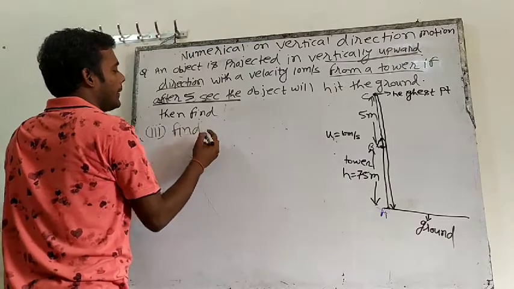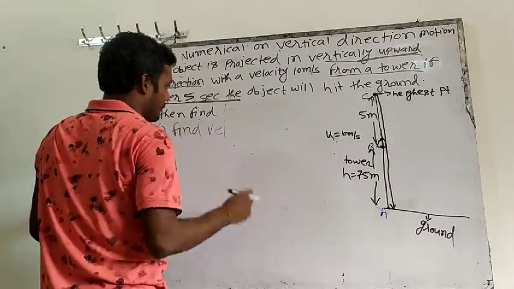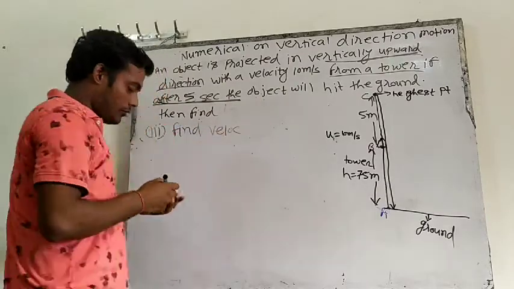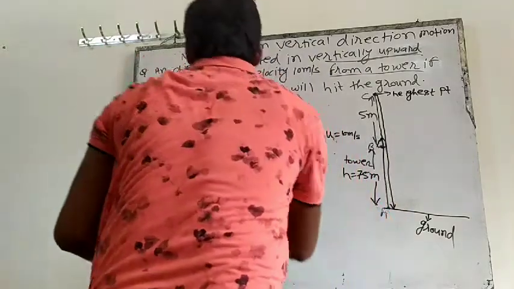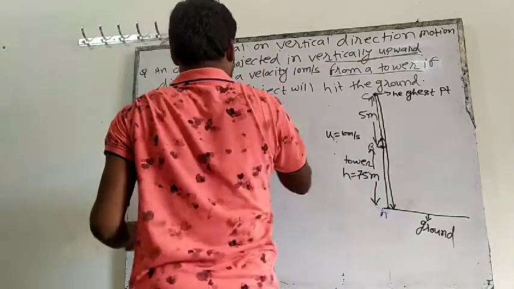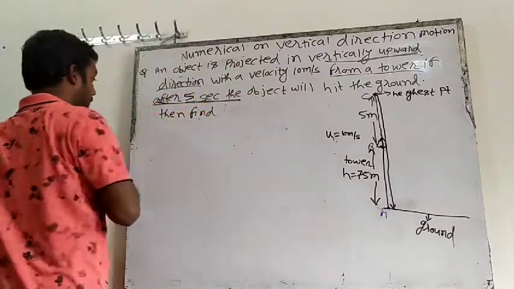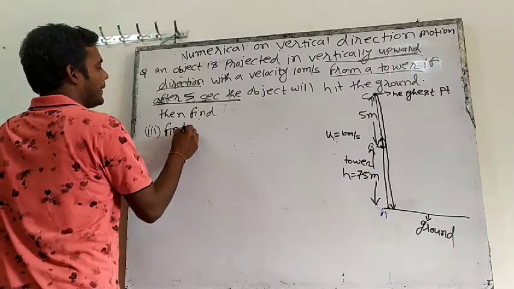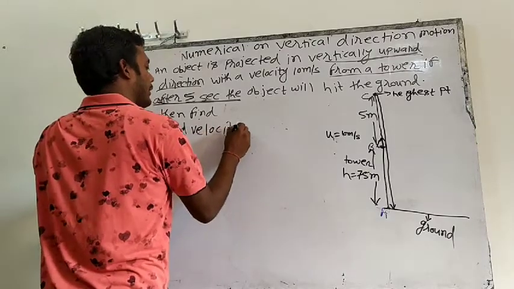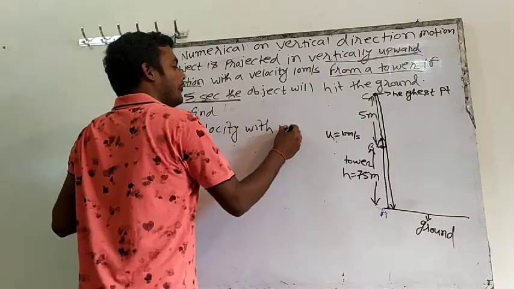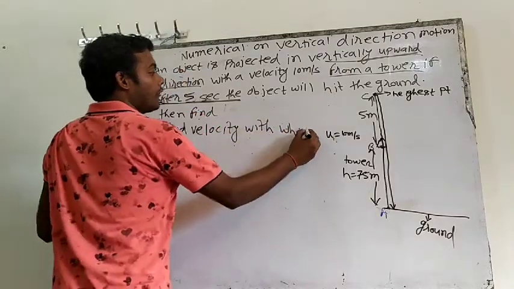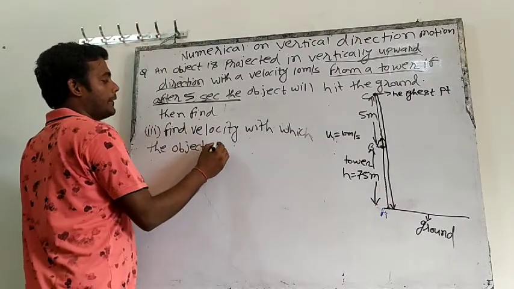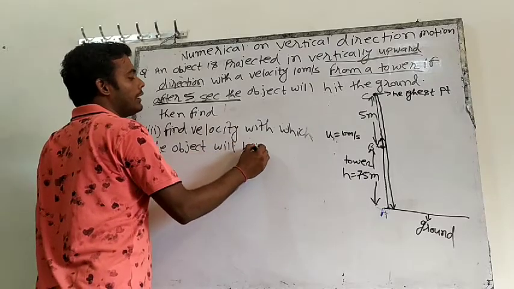Find velocity. Find velocity with which the object will hit the ground.